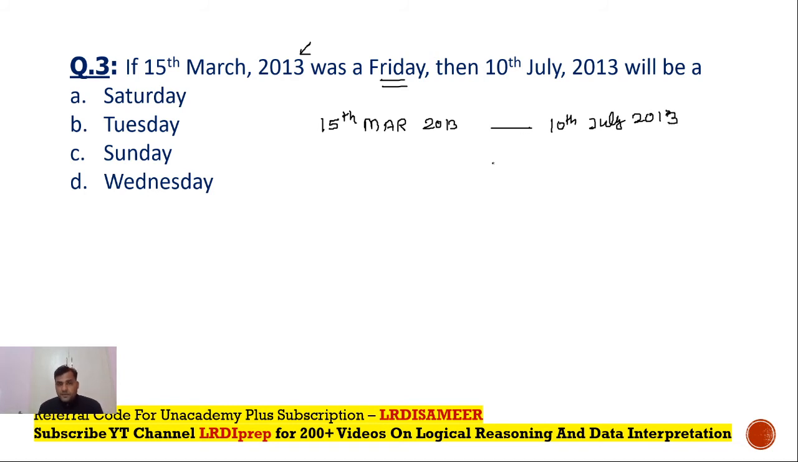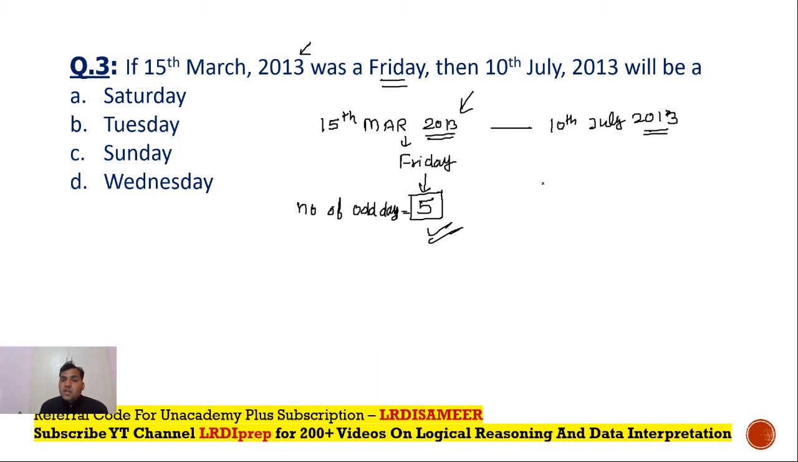That's it. Now, what you are supposed to do is convert it into odd number of days. A day of Friday will come only in the case of 5 odd number of days. That means, till 15th March 2013, the number of odd days are 5, right? And if I talk about 10th July 2013, now when I move from 15th March 2013 to 10th July 2013, let's see the total number of odd days.